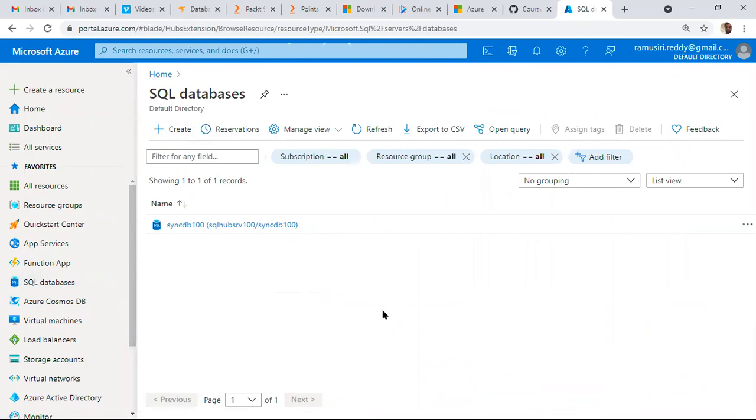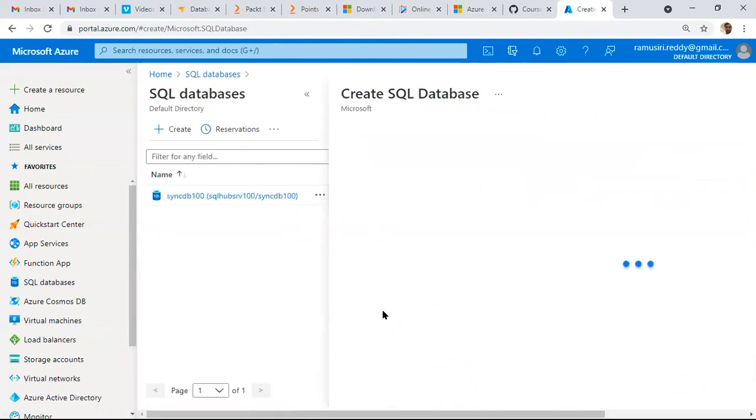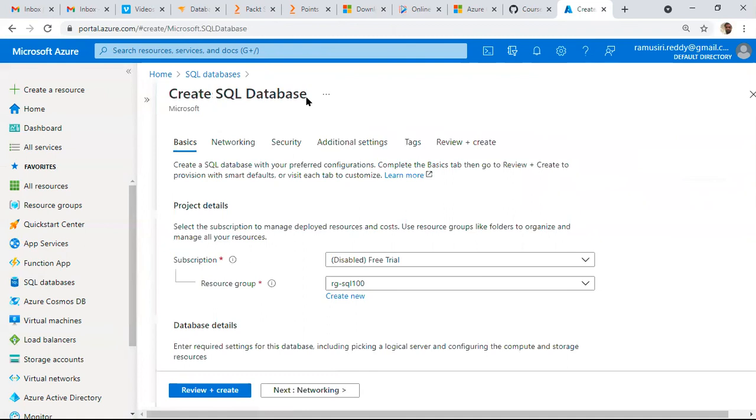I think this account is disabled. Already 1 month is over, I think. So directly here we can create a database. Remember, after 1 month the account is disabled automatically. Microsoft is not going to charge anything.